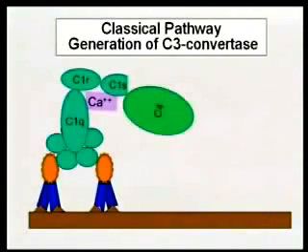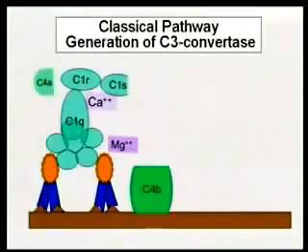All right. The activated C1QRS then next uses C4 as its substrate, and it cleaves C4 into two pieces, C4b and C4a. The larger binding component binds to the activation complex. The smaller component is released into the microenvironment.